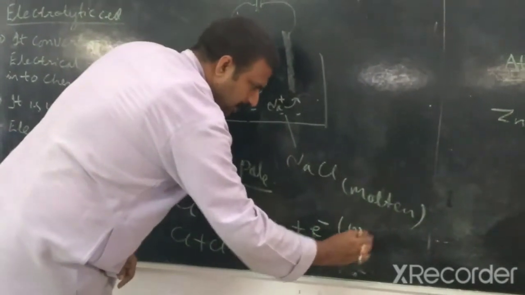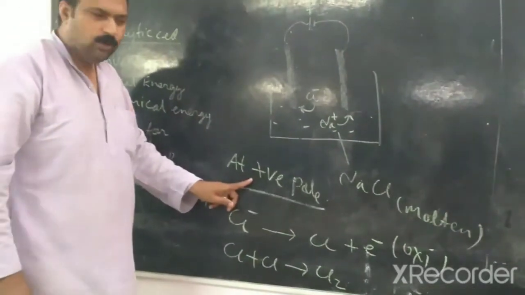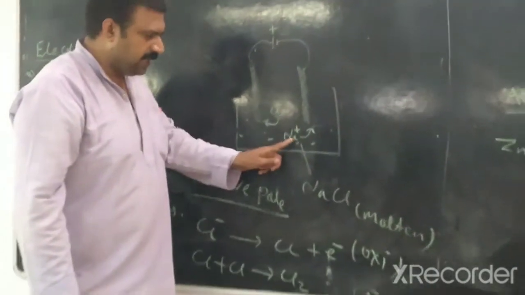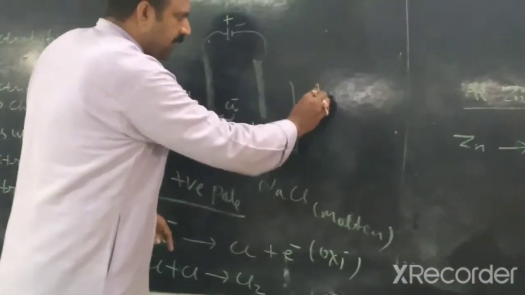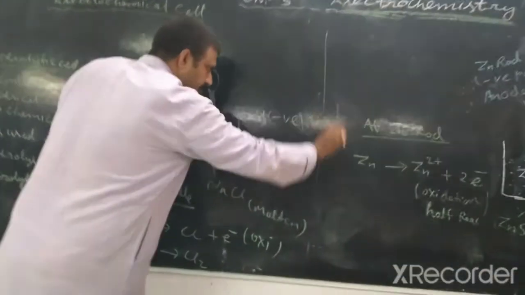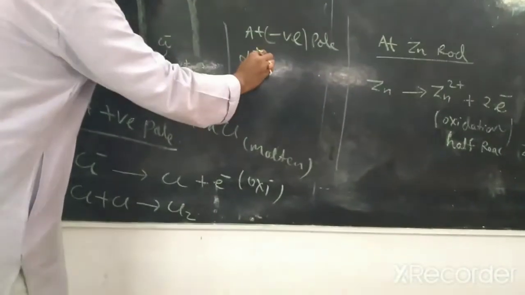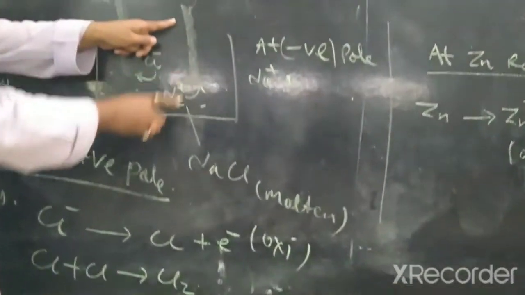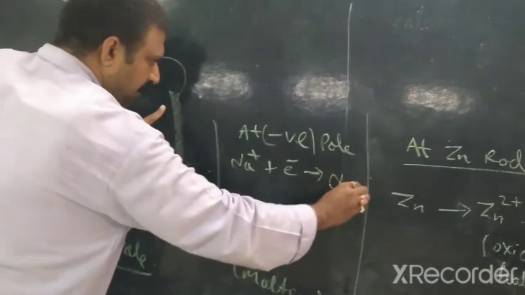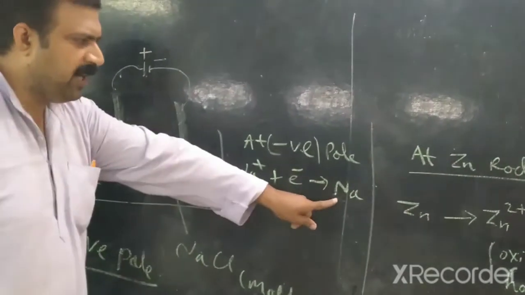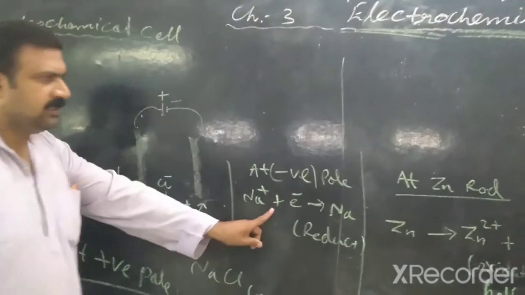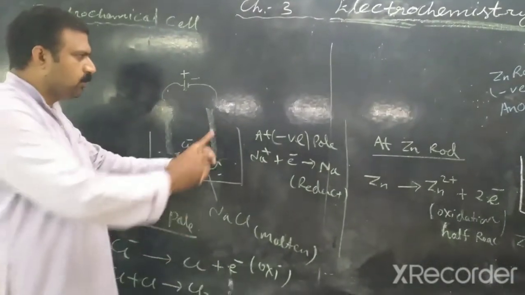So oxidation takes place at the positive pole. So this is anode in the case of an electrolytic cell. And at the negative rod, what happens? Na+ goes to the negative pole, takes one electron and is reduced into a sodium atom. So reduction takes place, and due to reduction, the negative pole is called cathode.